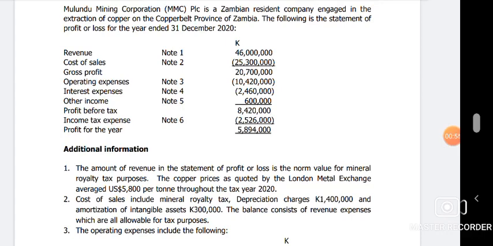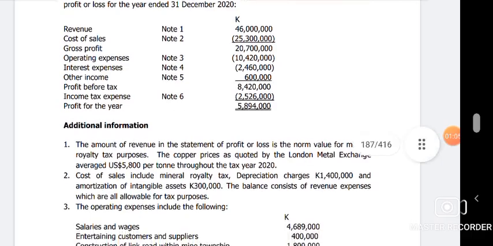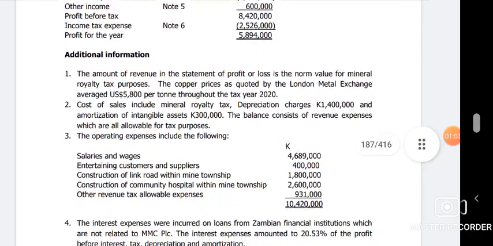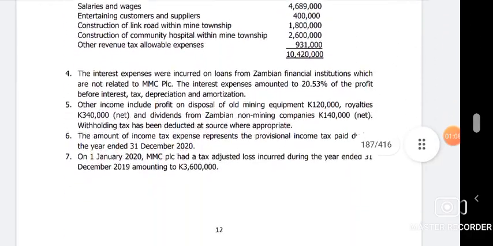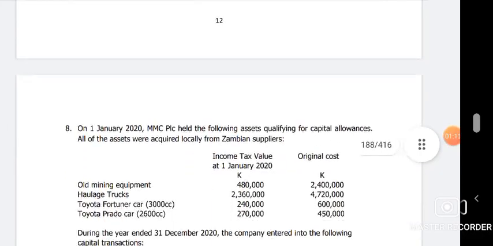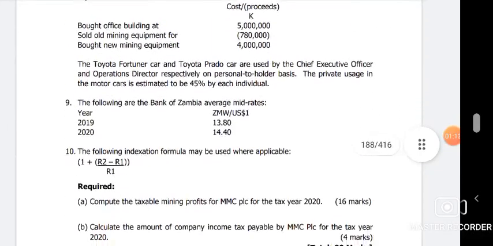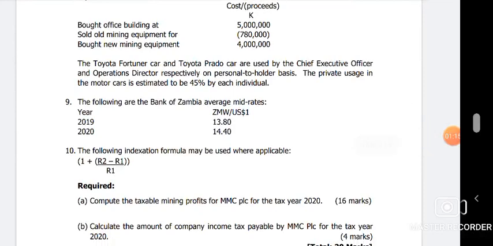Basically we want to see the additional information, which we'll be analyzing one by one in order to understand the information. So we'll get started with the first. Before we get started, the additional information: we have about 7 points. Actually, they're about 9 to 10. Sorry, 10 is just a formula, but they're about 9 workings that we would have to look at.